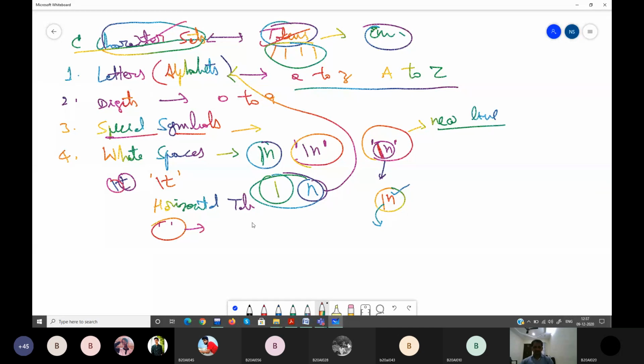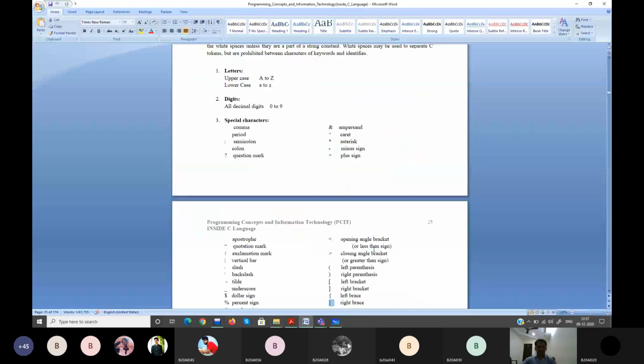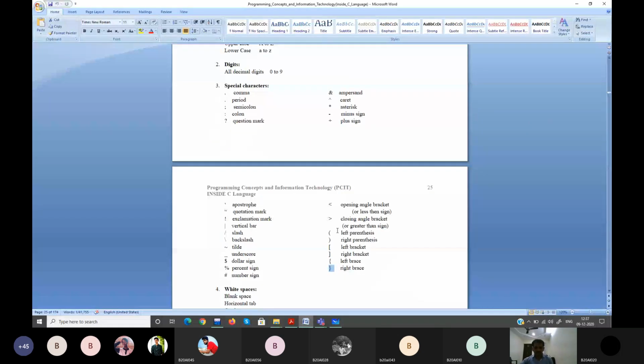Then this slash r is there. This is a kind of white space which takes your cursor to the starting of your line when you're printing. It's called carriage return.